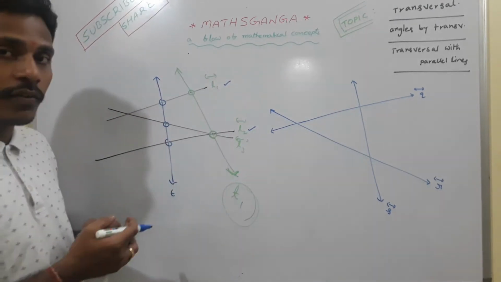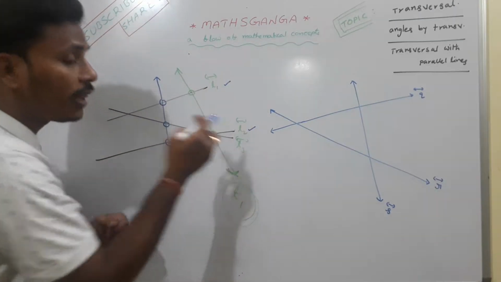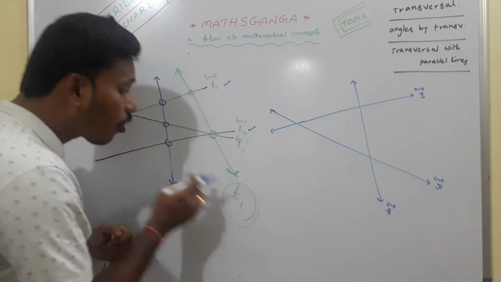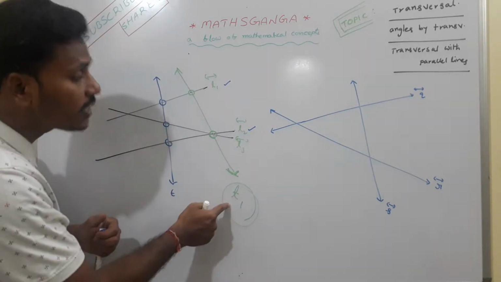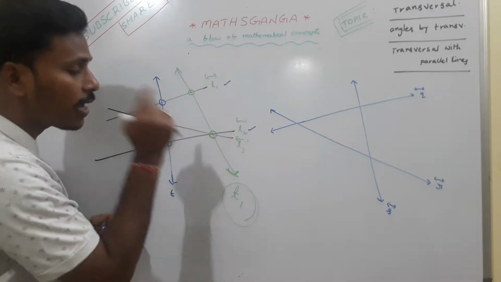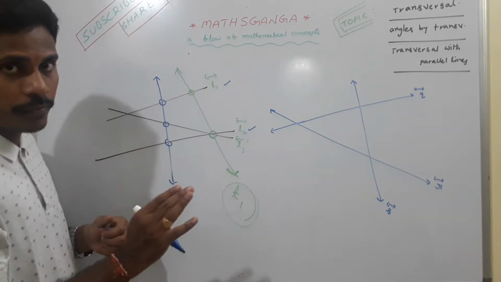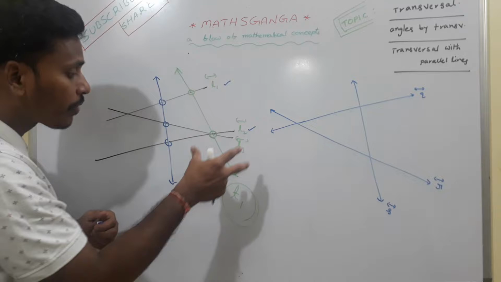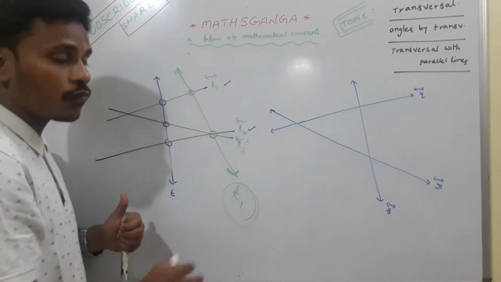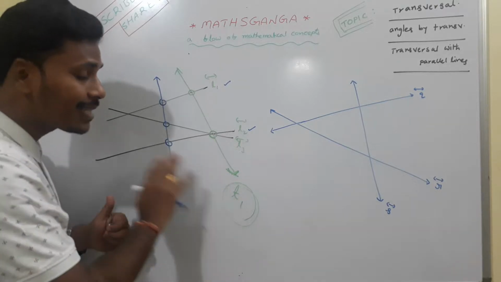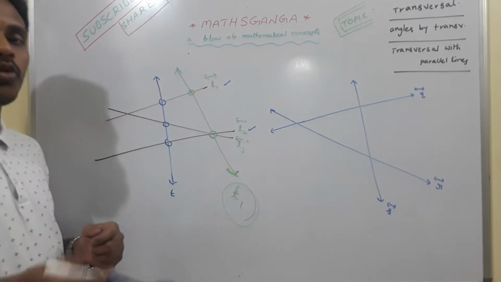And we also call T1 as transversal for L1 and L3 also. But we don't call this T1 as transversal for L2, L3, because this T1 is intersecting both the lines at the same point. So it is not a transversal. That's why in this case, this T1 is transversal for L1, L2, this T1 is transversal for L1, L3, but this is not a transversal for L2, L3.